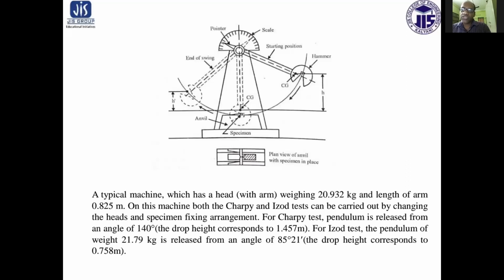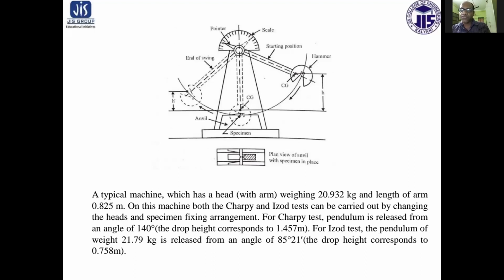So as shown in this figure, the schematic diagram and the plan view of an anvil with specimen. A typical machine has a head weighing, suppose, 20.932 kg and a length of arm 0.825 meter.